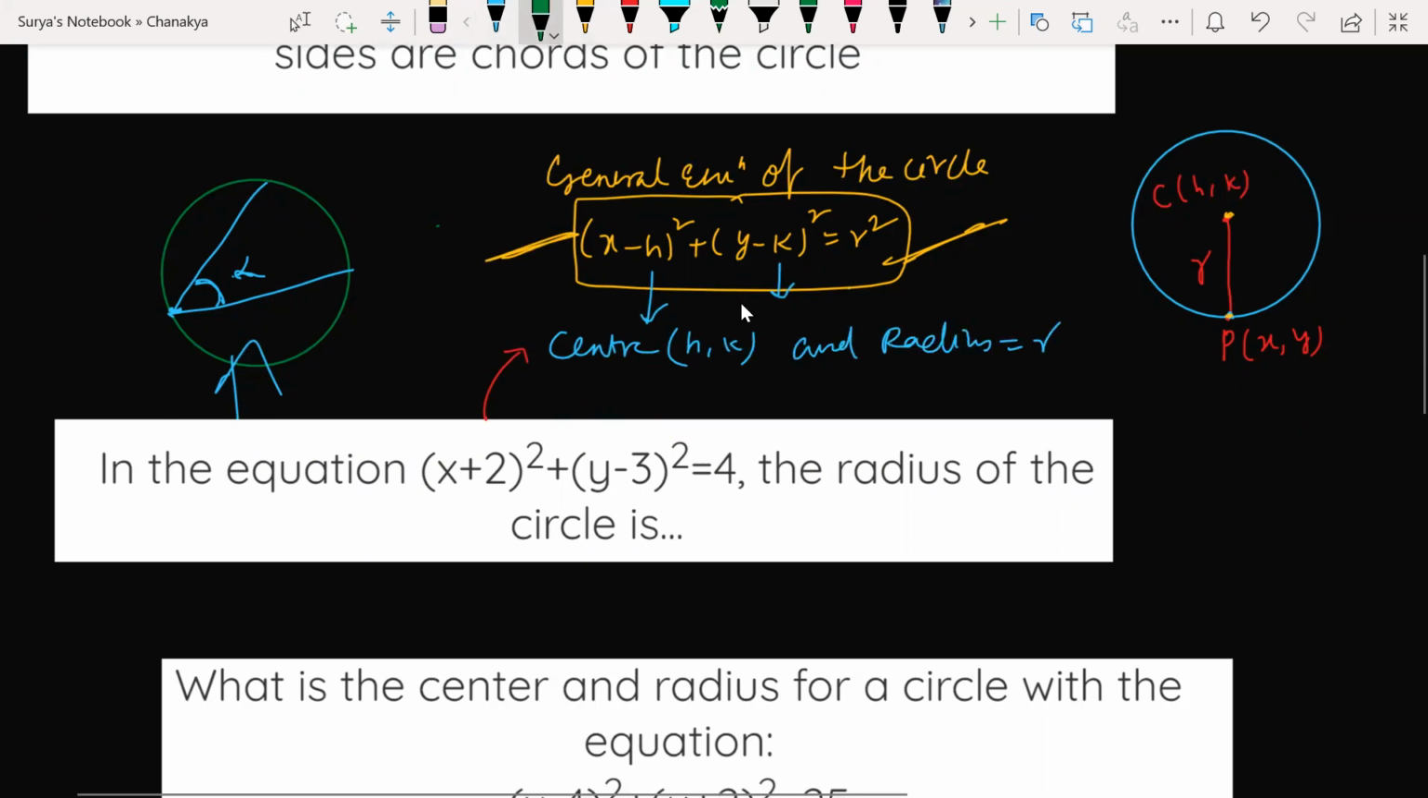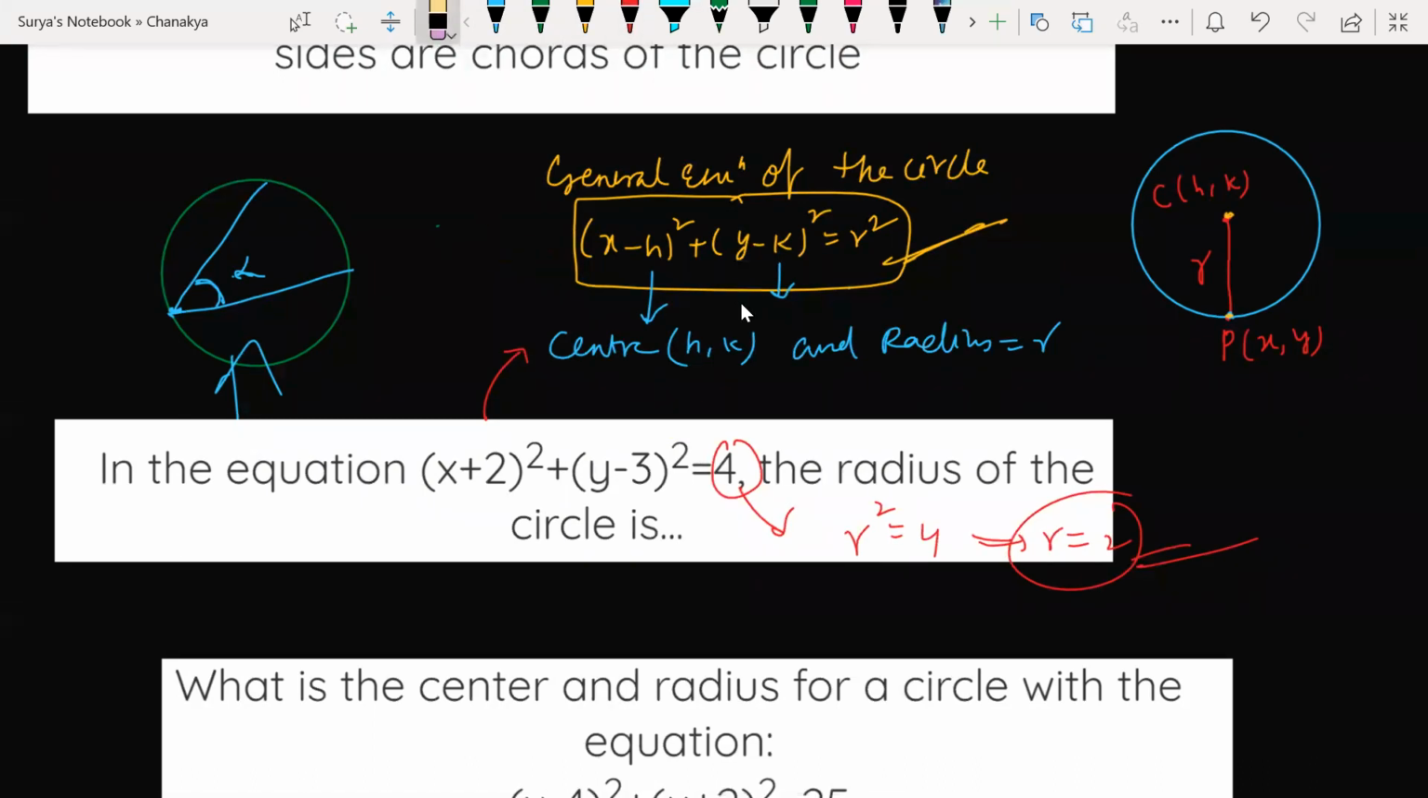Look, what is he asking for? He is asking for the radius. So what is the radius here? 4. Comparing with the standard form, what will I get? r square is equal to 4. r square is equal to 4, then r is equal to what? 2. Done. So radius is 2. How easy it is, guys. If you know this formula, isn't it an easy question? Yes sir, very.